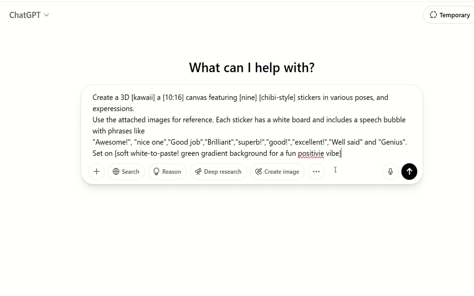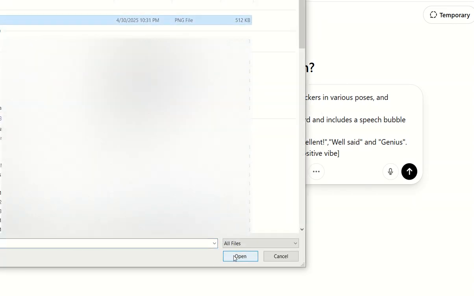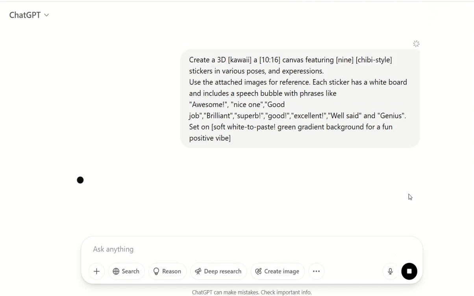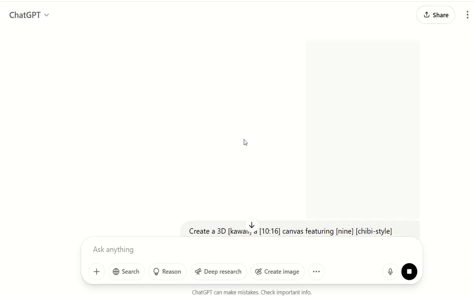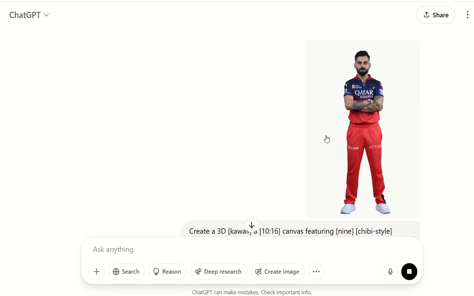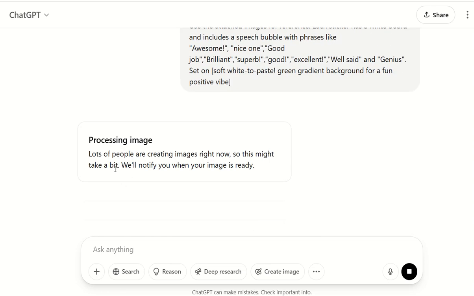Before you hit enter, you need to upload your one image. For now I'm just taking Virat Kohli's one. I have taken his image, and I'm uploading it here. Once it is uploaded, you just click on this arrow button, and it will start generating your personalized image of Virat Kohli. Instead of Virat Kohli, you just upload your own images, so your images will be created as stickers.